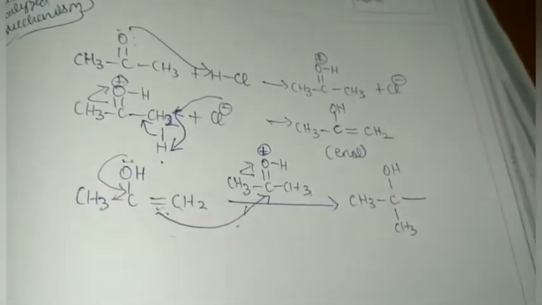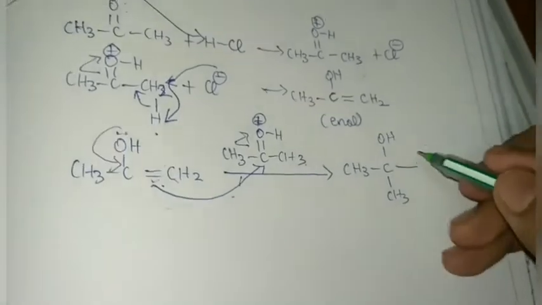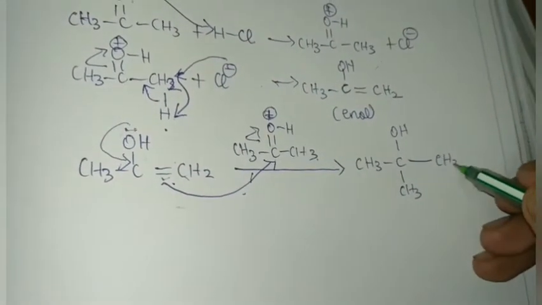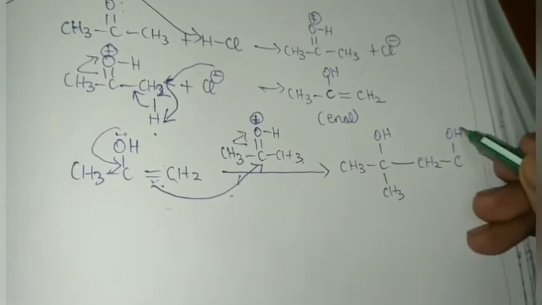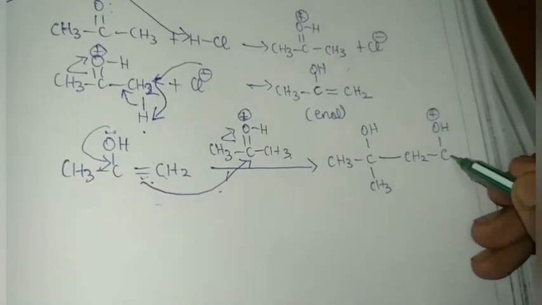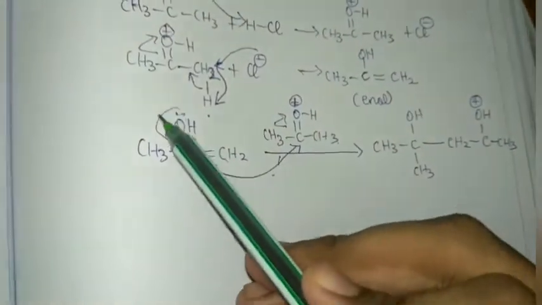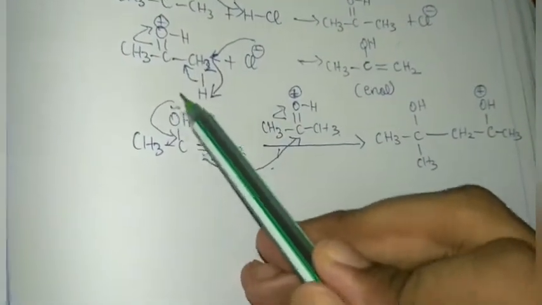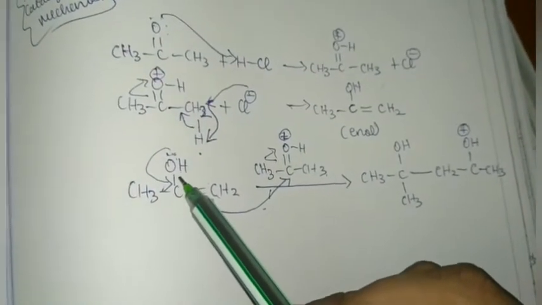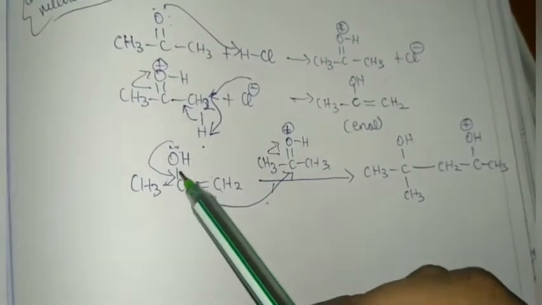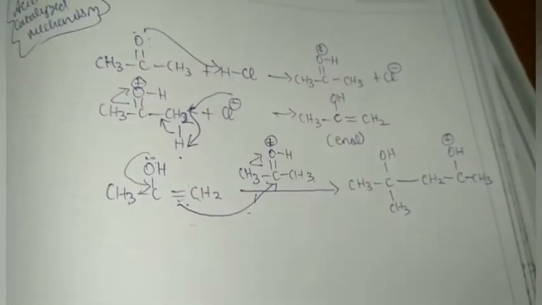This attacks this carbon, which is delta positive. So we write the product as follows: CH2 C OH plus CH3. The lone pair of oxygen comes over here so as to form a positive charge on the oxygen, and because carbon cannot be pentavalent, if it comes over here from the double bond, 1 2 3 4 5, it will be pentavalent. That is not possible according to the rules of chemistry.